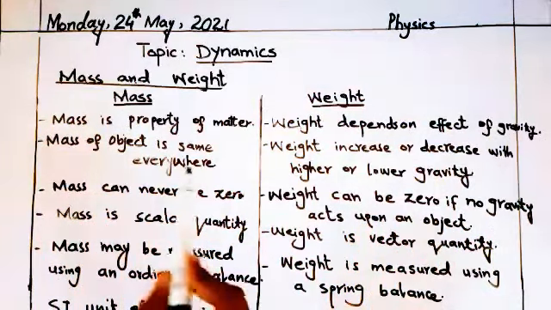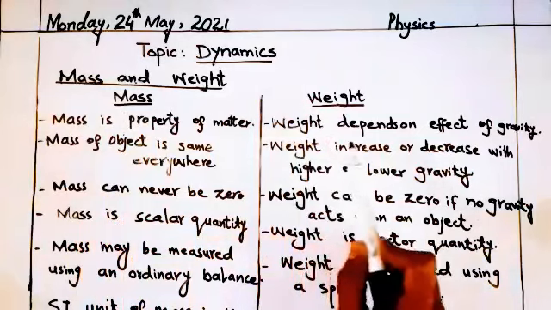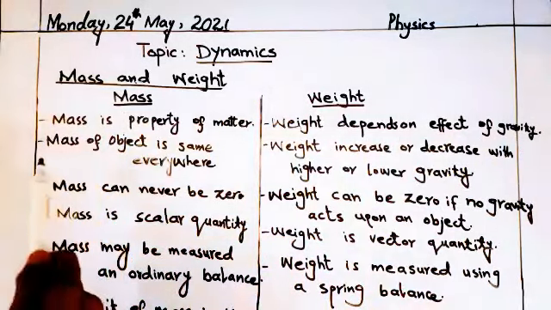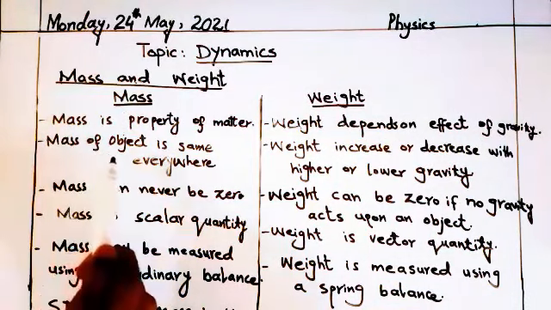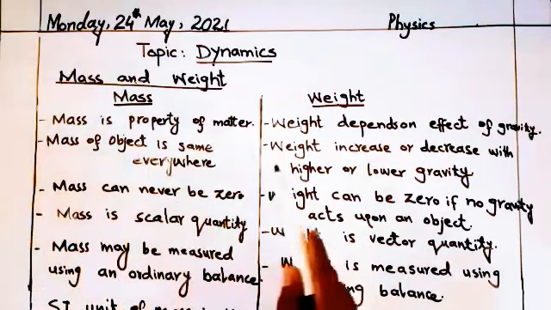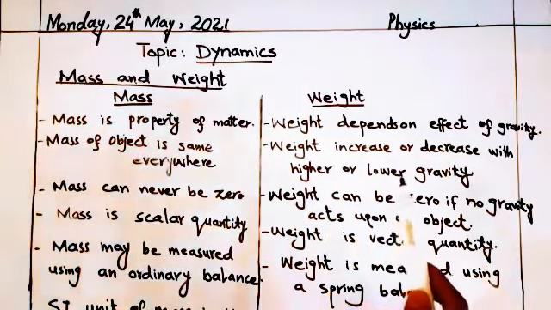The first major difference is that the property of matter is called mass, and weight depends upon the effect of gravity. The second difference is that the mass of an object is the same everywhere, but weight increases or decreases with higher or lower gravity.